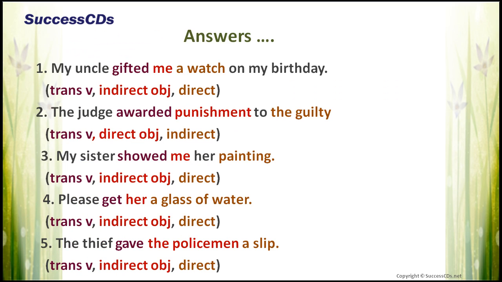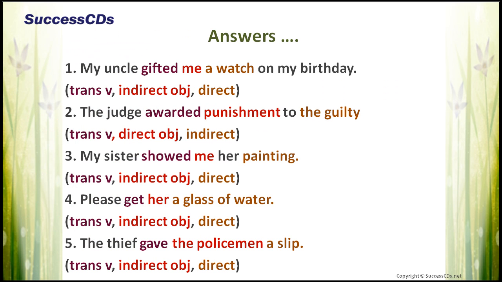My uncle gifted me a watch on my birthday. Gifted here is transitive verb and me here is indirect object. My birthday here is not important. A watch is the direct object. The judge awarded punishment to the guilty. Awarded is the transitive verb. Punishment is direct object and the guilty here is indirect object.